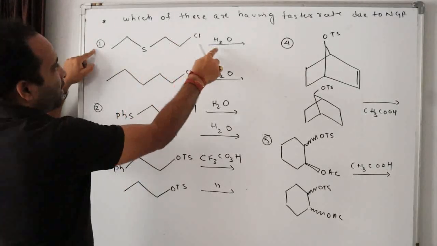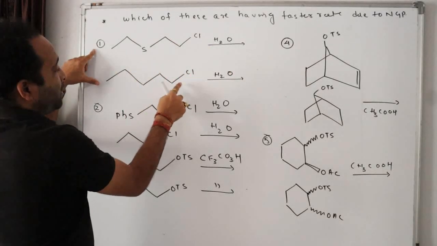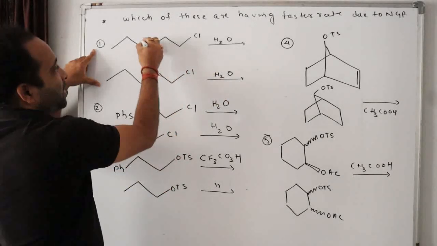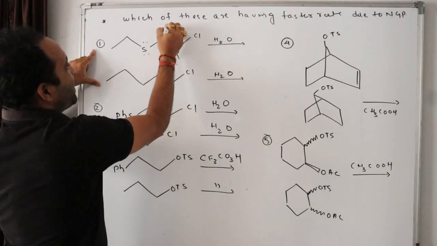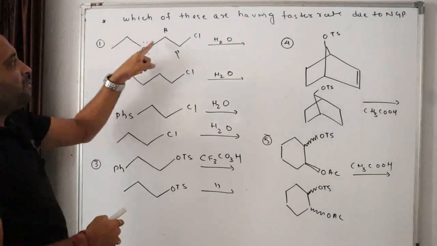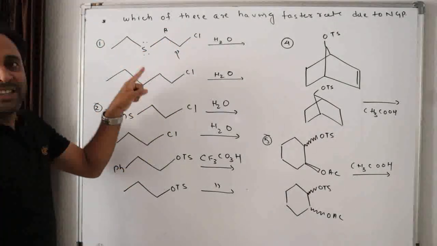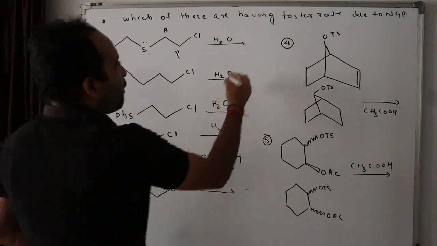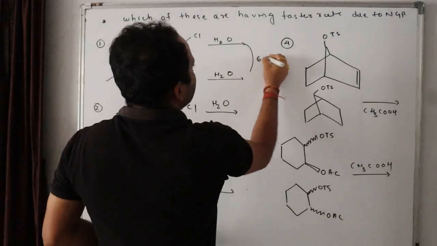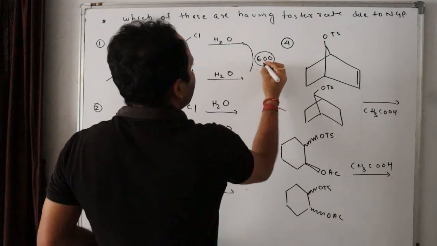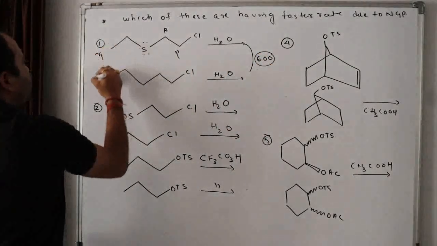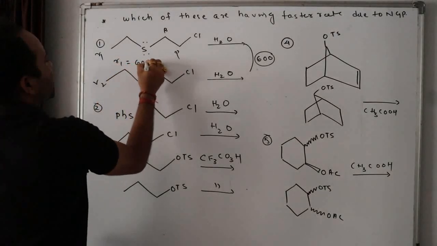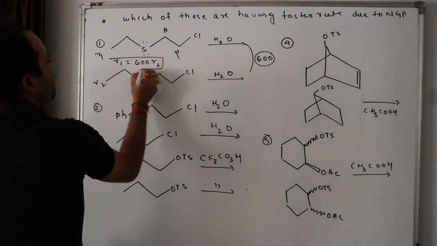This with sulfur with H2 and this with H2. Now see, here in the first case there is sulfur at which position? Alpha beta position. That means there is NGP in the first case, not in the second case. So obviously the first one will be more reactive than the second one. Do you know how many times it is more reactive? It is approximately 600 times more reactive. That is, if the rate here is R1, this is R2, so R1 is 600 times that of R2.